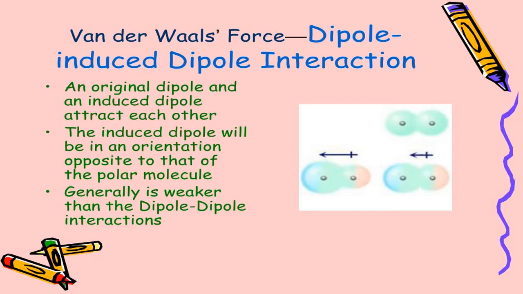For example, when a particular person stays with someone with a good personality, good virtues, good values, good character for a long time, certain good qualities are induced in that person because of the approach. He is staying with him for many days, many months, many years. In the same way, when a molecule with poles comes in contact with a molecule where there are no poles, poles are induced, poles are created. This is known as what? Dipole-induced dipole interaction. Okay, right.